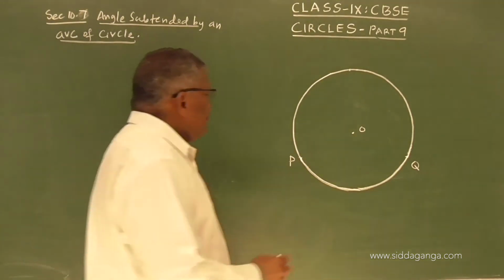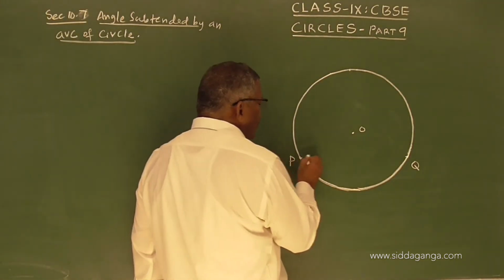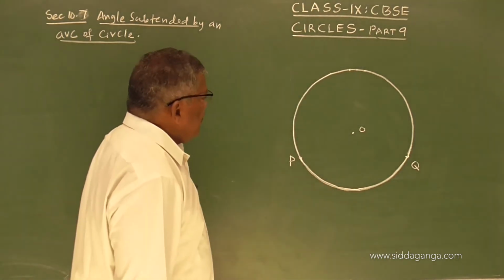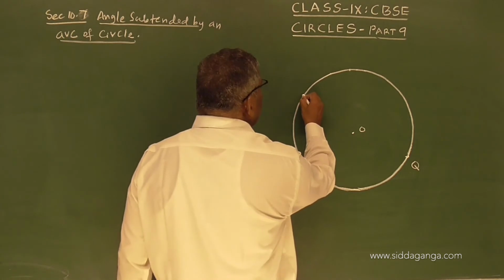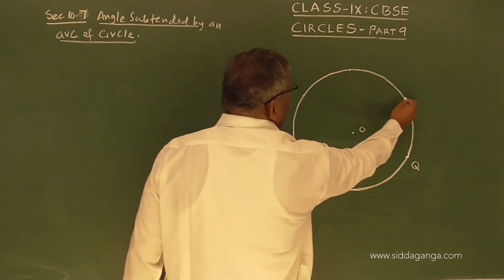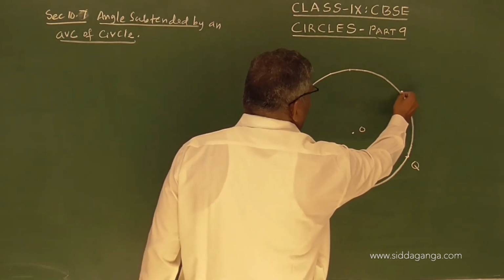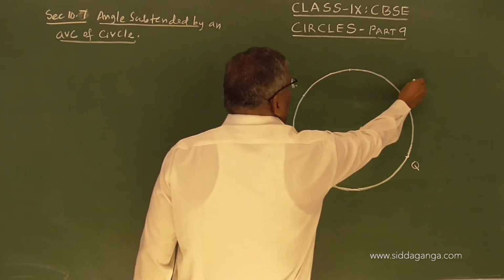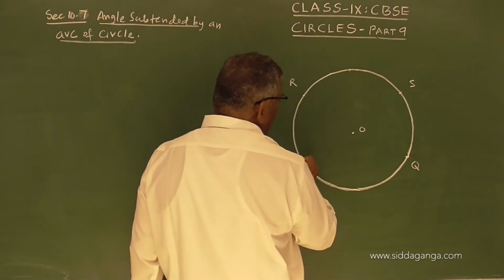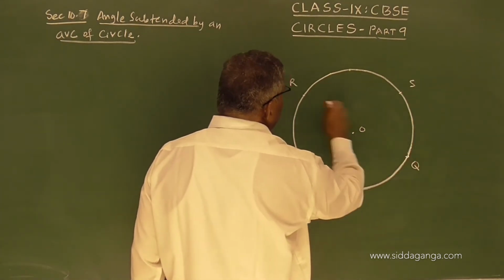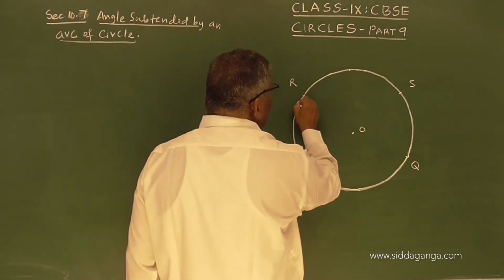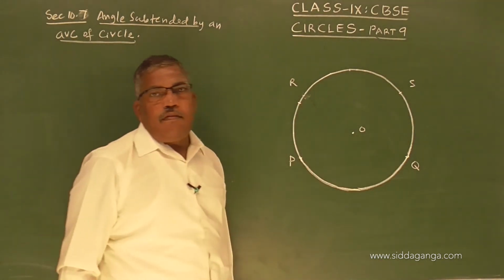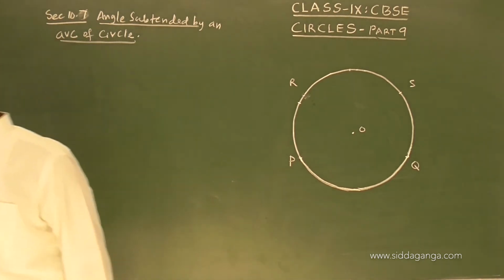Suppose P and Q are two points, and let us say R and S are two points. Suppose the arc length PQ is equal to arc length RS.